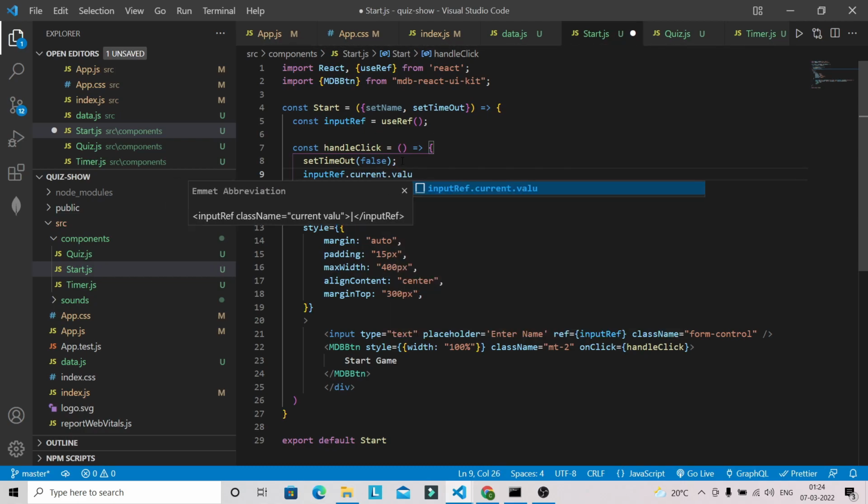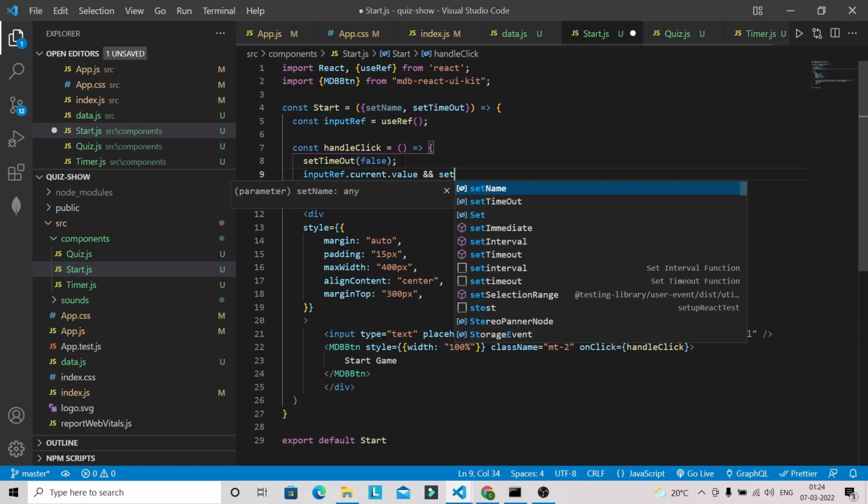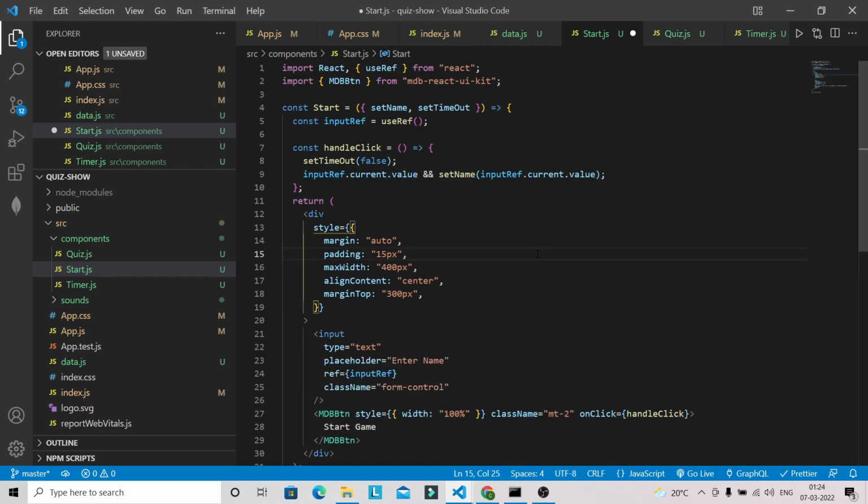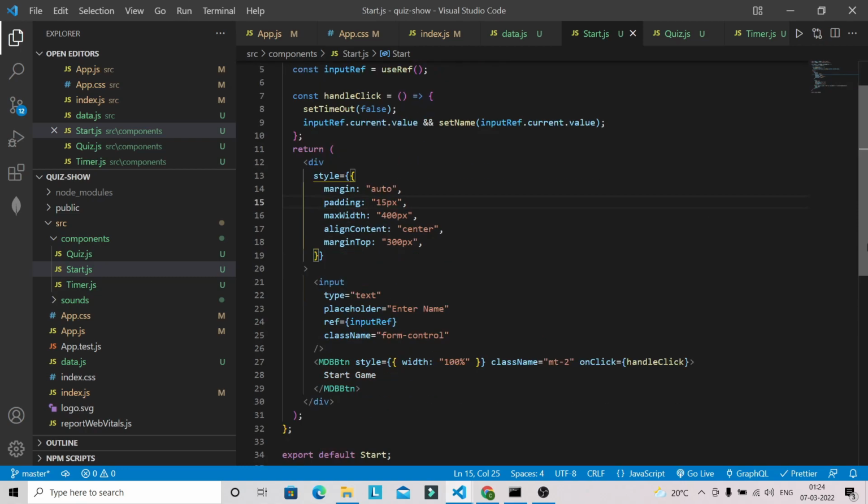So with the help of this we will be able to read whatever value is provided inside the input field, because we are using useRef here, and then we can set the name whatever we have inside this value. So we can just copy this one and paste it over here. So we are done with this component.